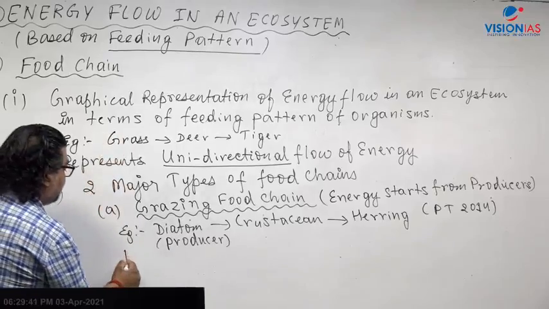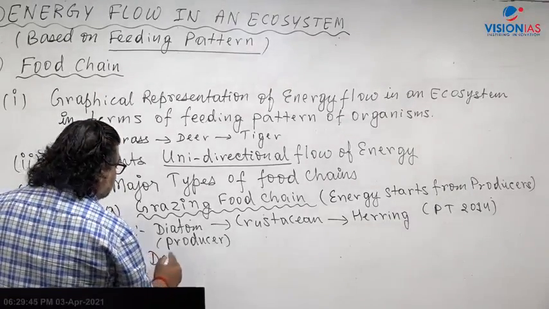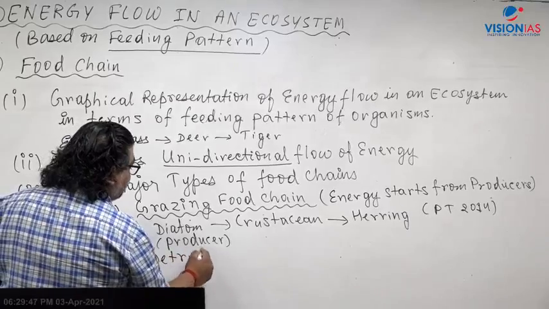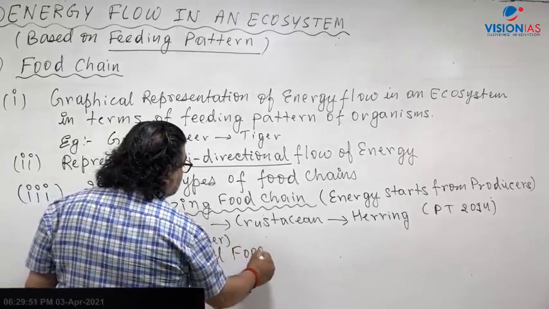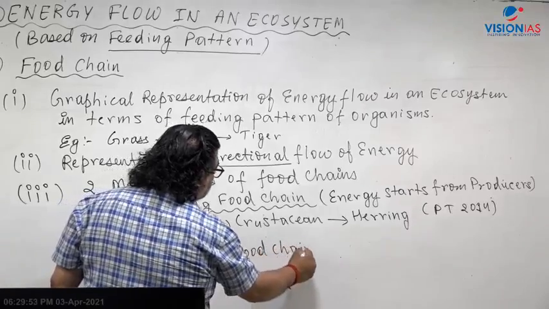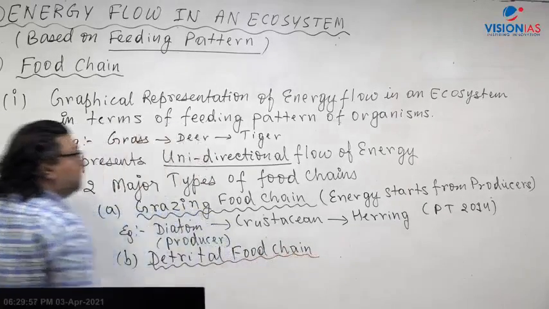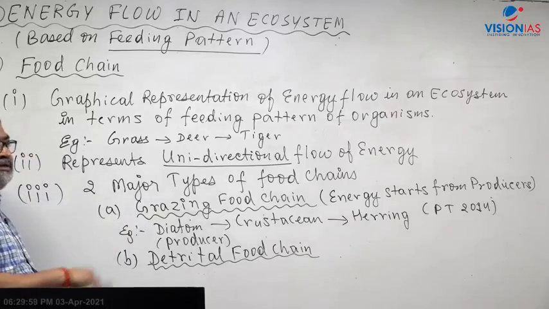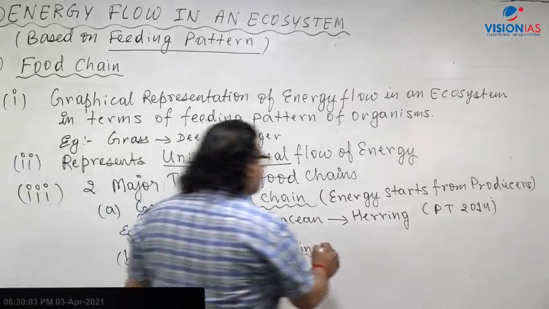Now, what is the second type of food chain? It's called detrital or detritus, the detrital food chain. Detritus means dead matter. So, where does the energy start from?